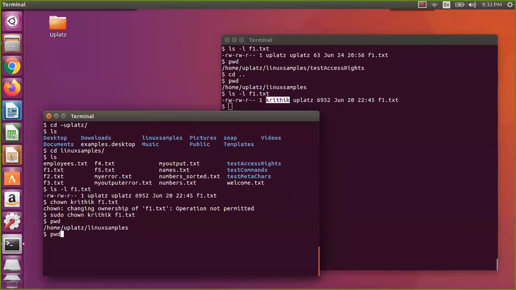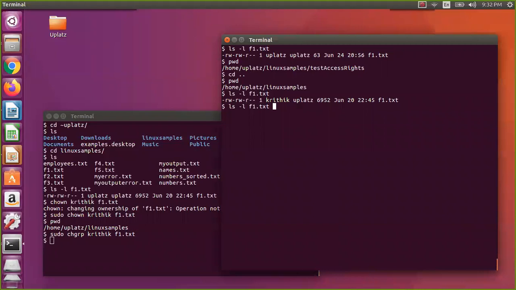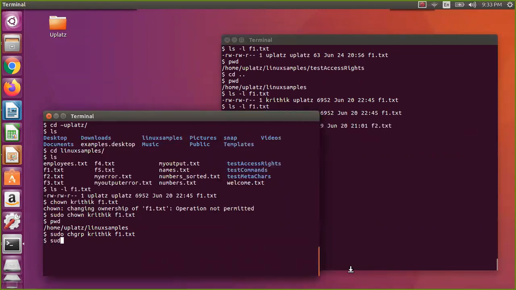If you want to change the group, you can say change group. Then I am changing the group. If you see this one, both are changing. And if you see f2.txt, you can do that in one shot. I say change owner, whatever new owner name you want, and then the file.